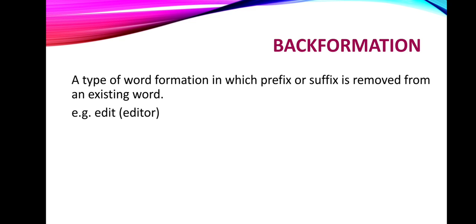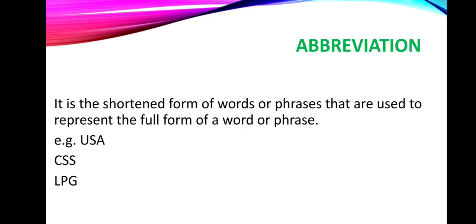For example, we are having edit, which is a verb actually, but when we are adding or as a suffix, it becomes editor. So editor is a noun, but what we are doing, we are just removing or, which is the suffix, so we make it edit, meaning verb. That becomes back formation, meaning we are reversing the formation of the word.